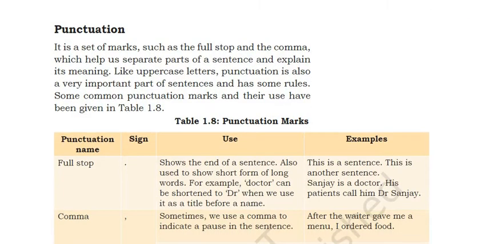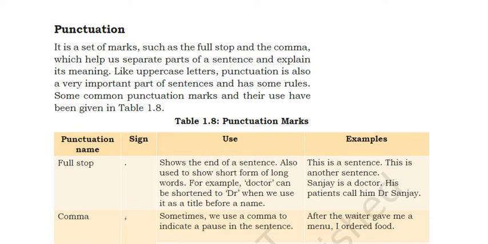Punctuation. It is a set of marks such as the full stop and the comma which help us to separate parts of a sentence and explain its meaning. We are able to understand the meaning of sentences correctly because of punctuation marks. Like uppercase letters, punctuation is also a very important part of the sentence and has some rules.